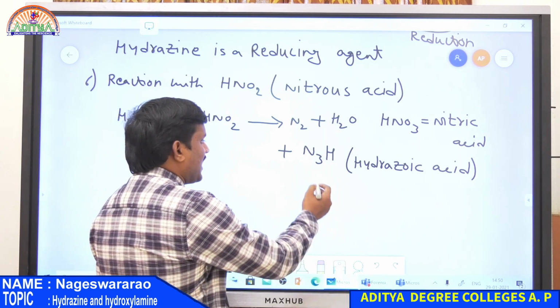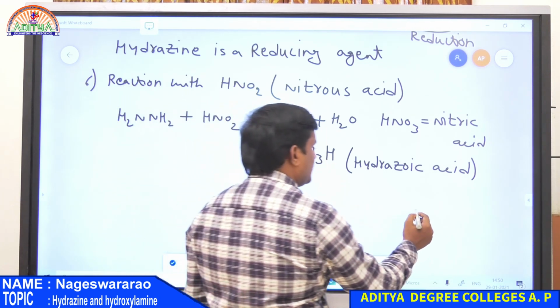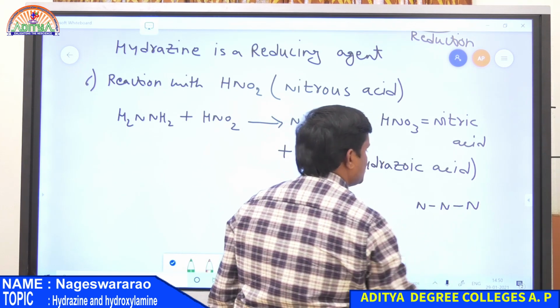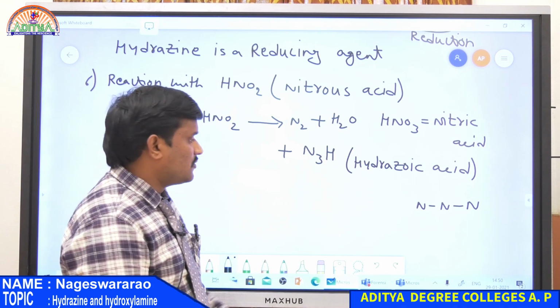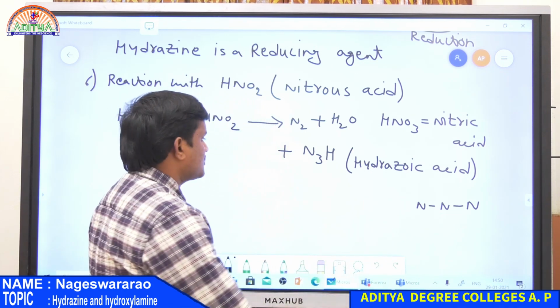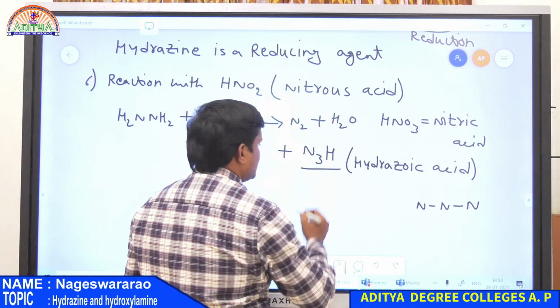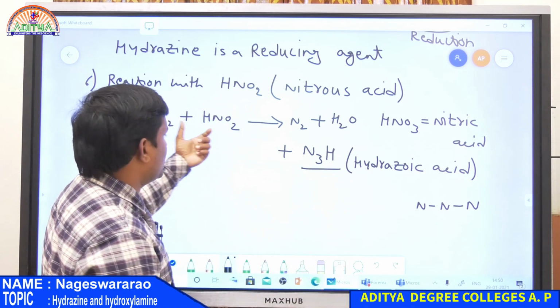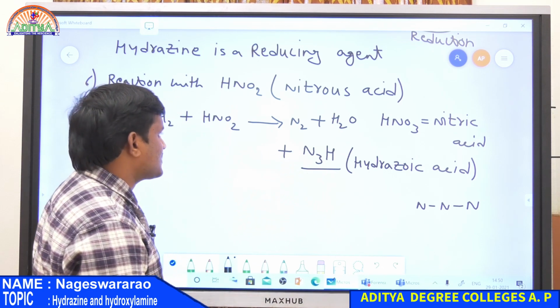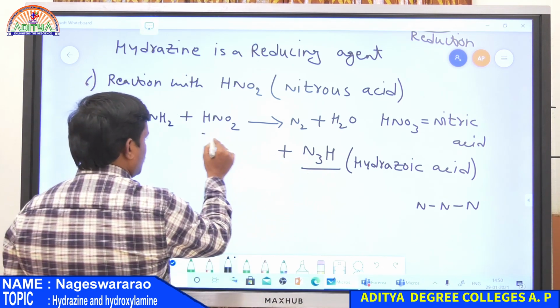So here the catenation of nitrogen is 3. It means nitrogen can bond up to 3 nitrogens in a chain. So here 3 nitrogen atoms are present in a single chain. This is nothing but hydrazoic acid. So hydrazine is used for the preparation of hydrazoic acid when it is reacted with nitrous acid, that is HNO2.